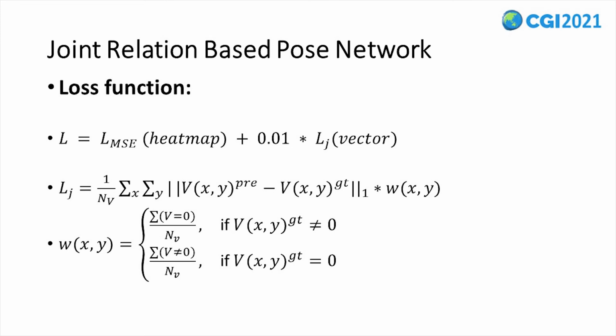We use MSE loss for the heatmaps. Previous experimental experience tells us that if we directly use the L1 loss function to calculate the average error of the vector matrix V, the learned result is likely to be a matrix with all values infinitely close to zero. Therefore, we choose the weighted L1 loss function to generate corresponding weights for each position of the vector matrix.